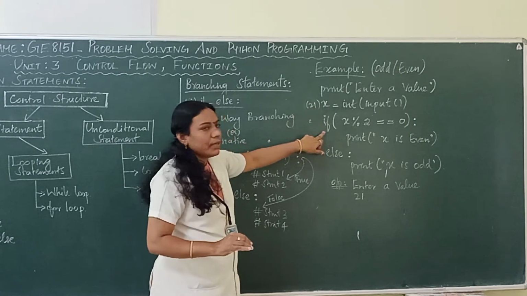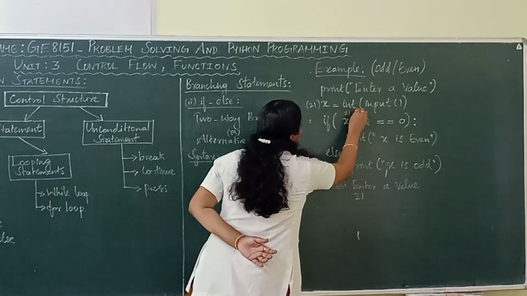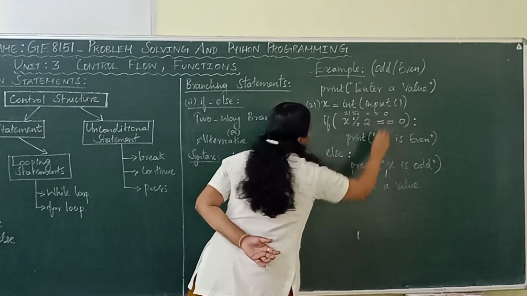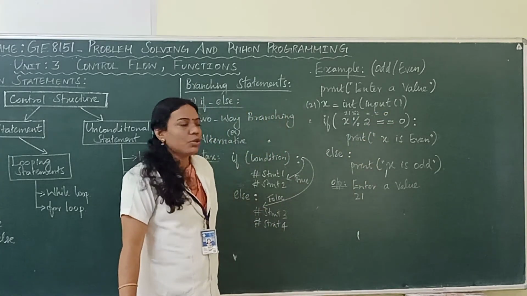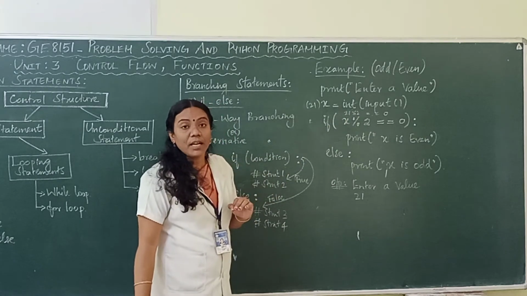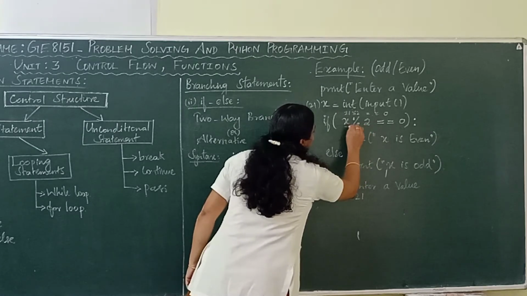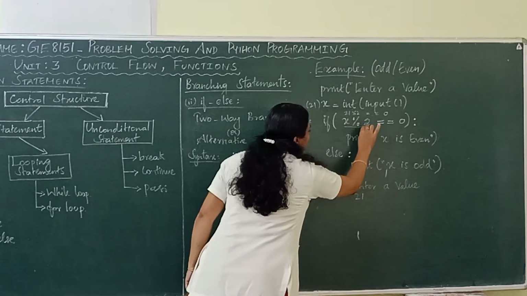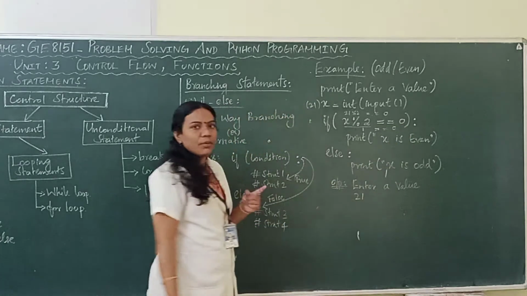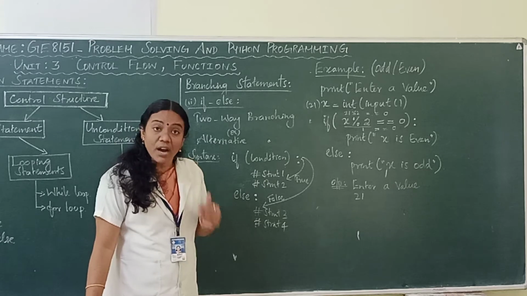Followed by that, we are checking a condition. What is the condition? You are dividing 21 mod 2, and checking whether 21 mod 2 is equal to 0. 21 divided by 2, what is the remainder? The remainder value is 1. So you are checking whether 1 is equal to 0. Is the condition true or false? The condition is false.